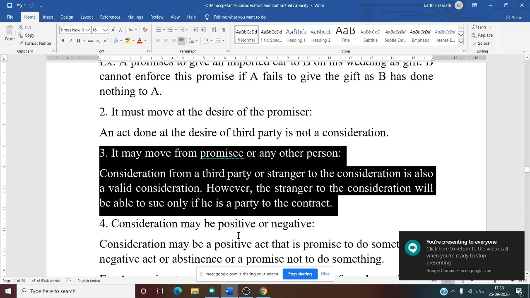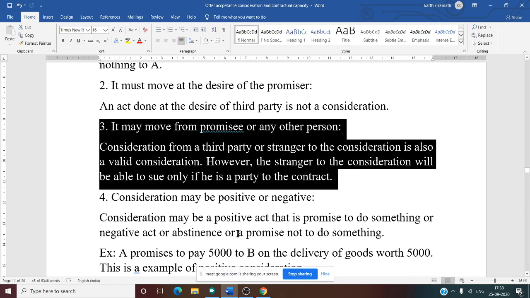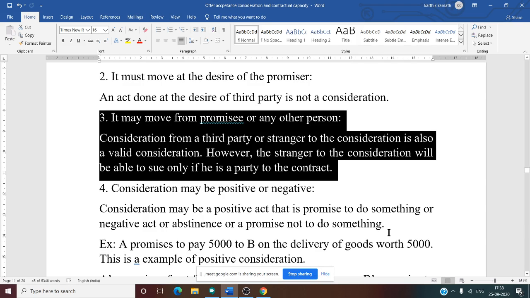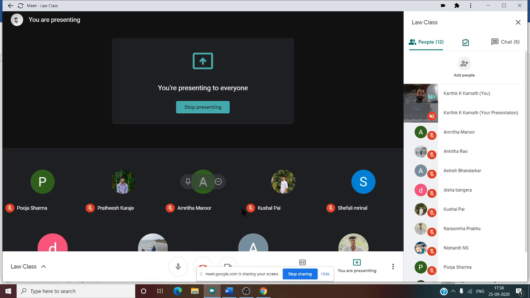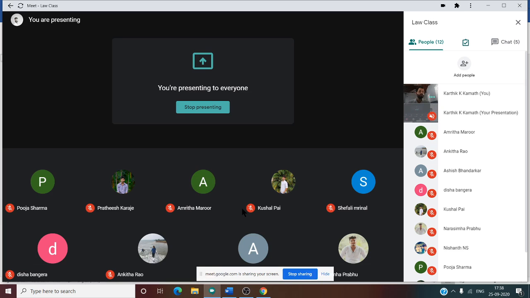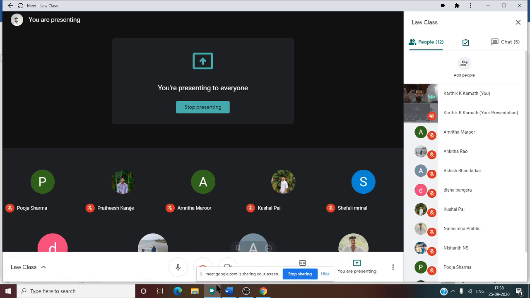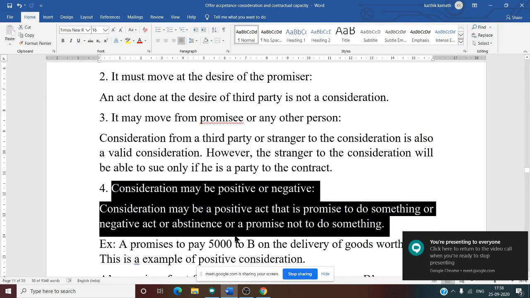It may move from the promisee or from any other person. Consideration may be positive or negative. Okay, that is correct. Why? Because a positive act means you are doing something, promising to do something. A negative act means you are restricting yourself from doing something. Promising not to do something is a negative act. Promising to do something is a positive act.